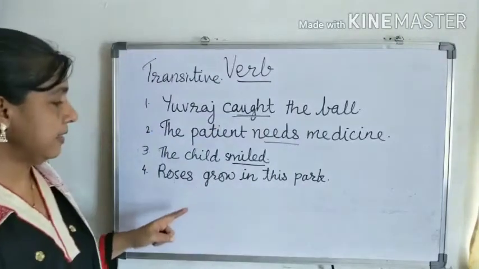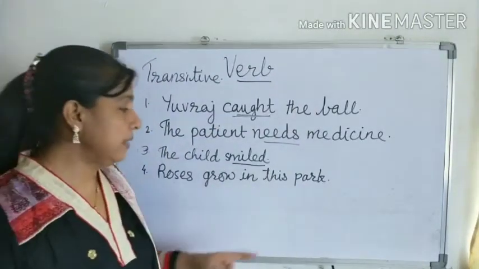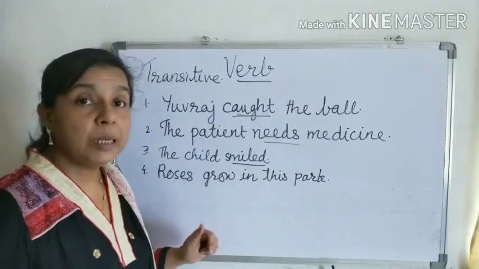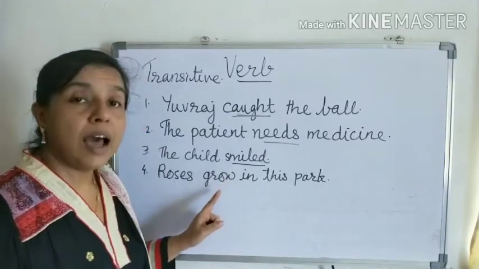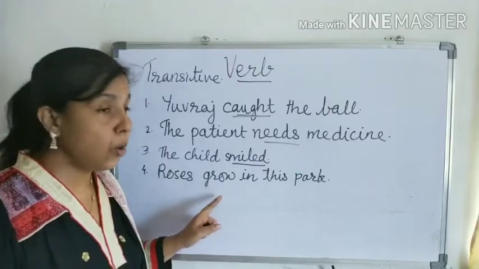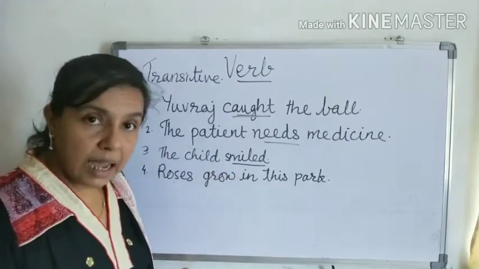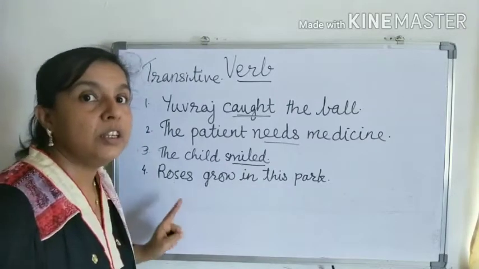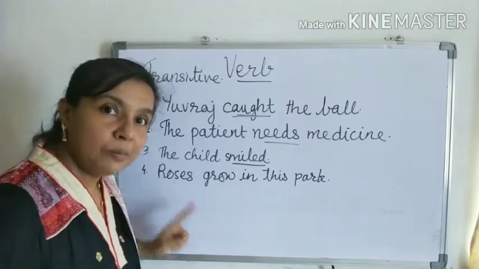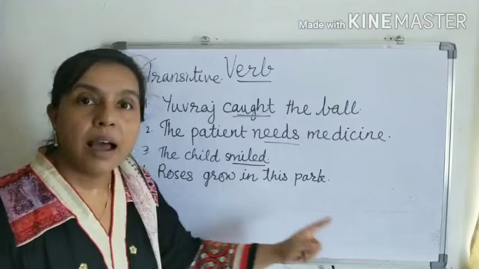Okay, now see the next sentence. Roses grow in this park. Which is the verb here? Grow. Okay. Ask the same question. What grow? Are we getting any answer? You cannot say that the roses grow, because here the roses is the subject. You cannot take that as an object.